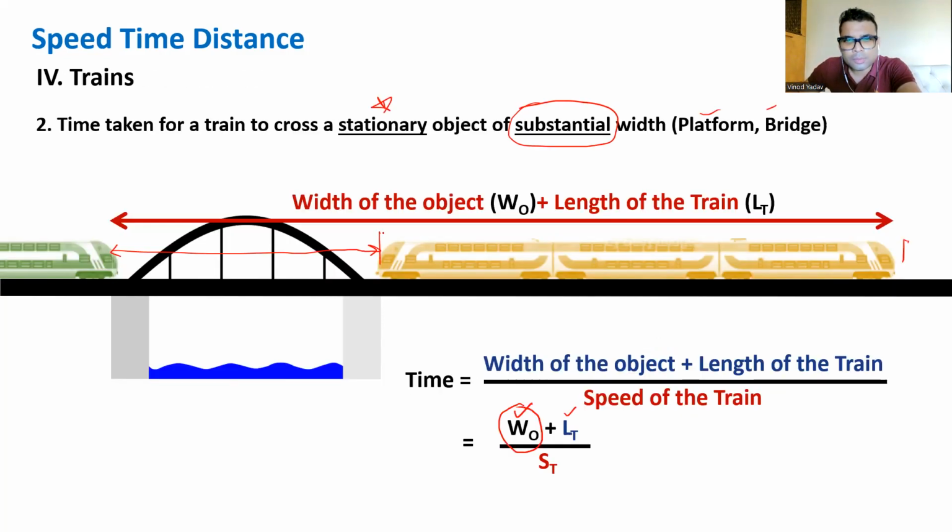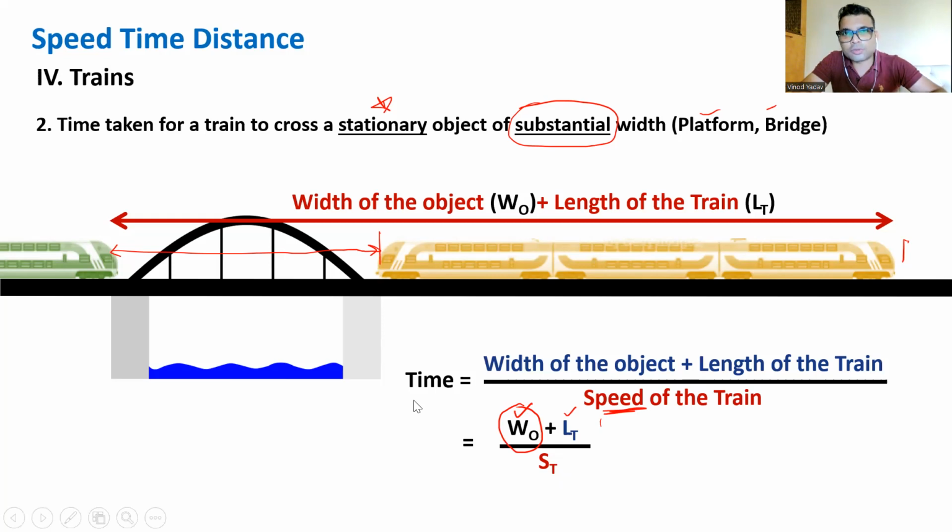Okay. And when the other object is also moving, in case of speed, it will be relative speed, isn't it? That will be the only change. When other object is also moving, friends, then depending upon the direction in which it is moving, either the same or the opposite, we will subtract or add respectively, isn't it? But the main funda to be understood was what is the distance part.